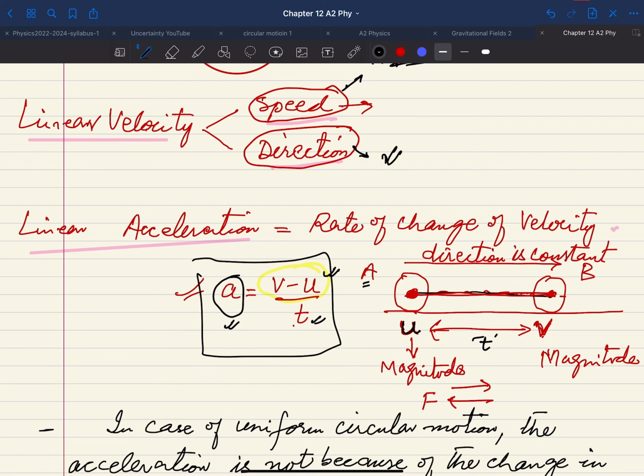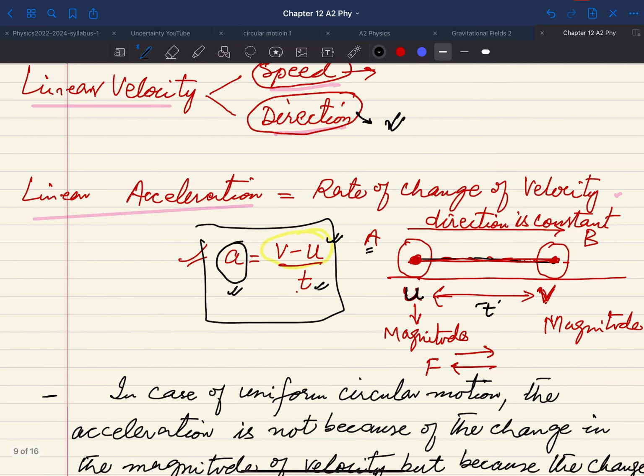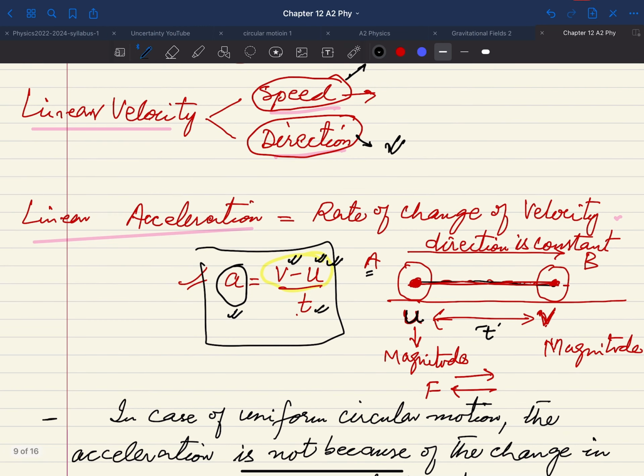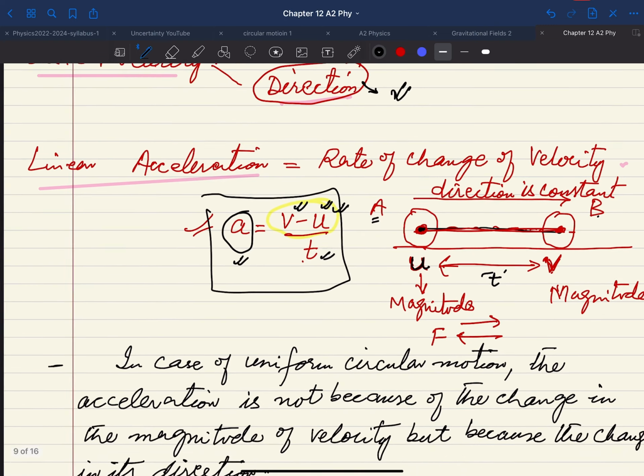So in this case we can say that the acceleration is because of the change of magnitude of the velocity, or simply the speed has changed from position A to position B. So this is what we have as far as the linear velocity is concerned.